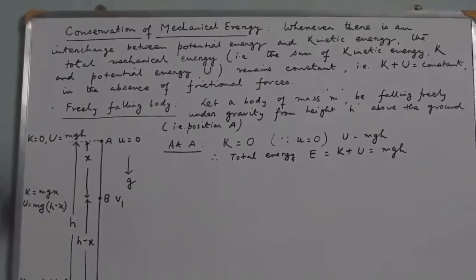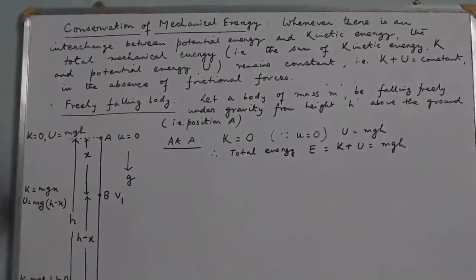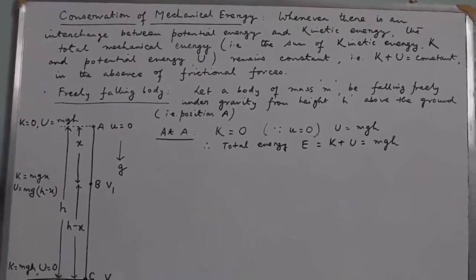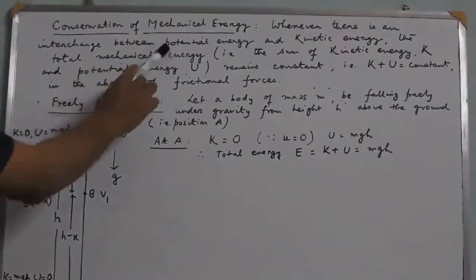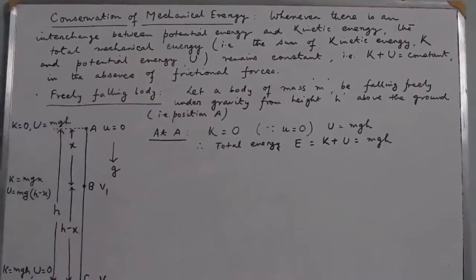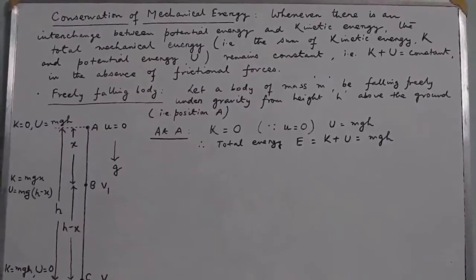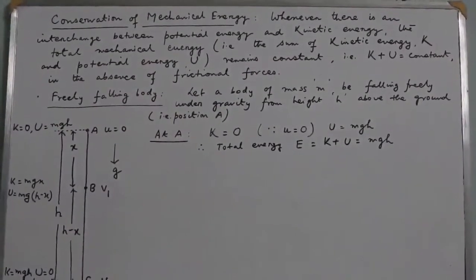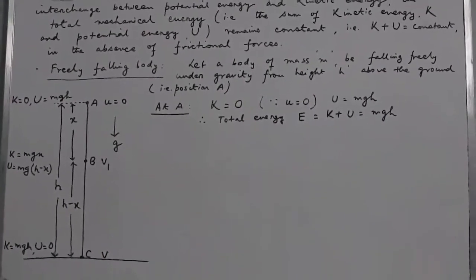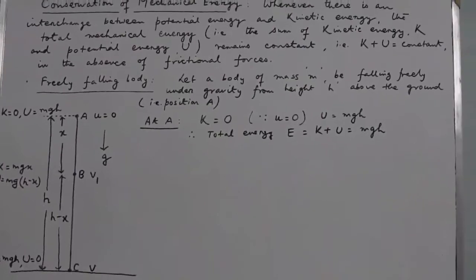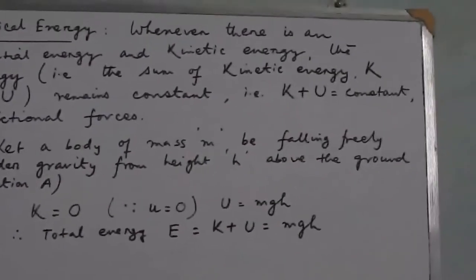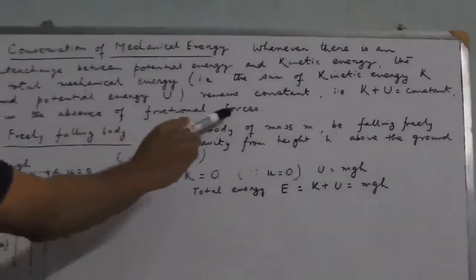The next topic is conservation of mechanical energy. Whenever there is some interchange between the potential energy and the kinetic energy, the total mechanical energy, which is the sum of kinetic energy denoted by K and the potential energy denoted by U, remains constant. We can say that K plus U equals a constant, and this is true if there are no frictional forces.